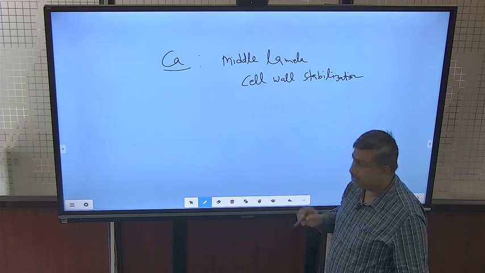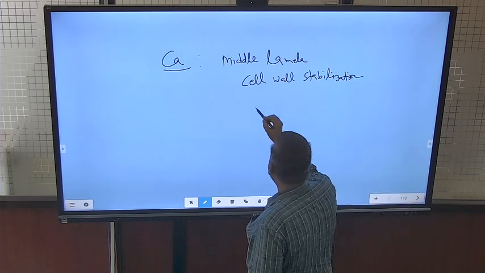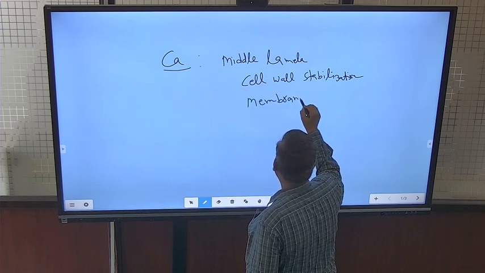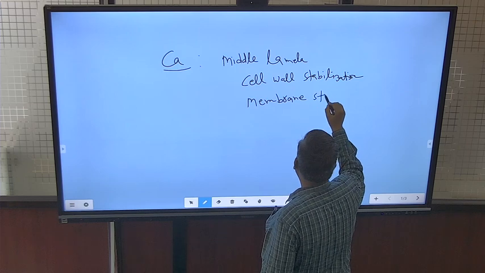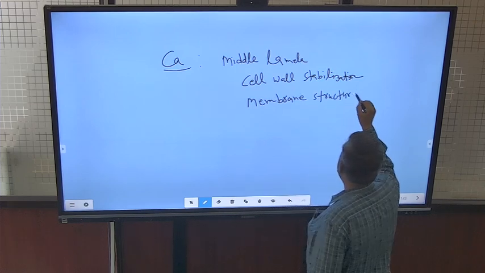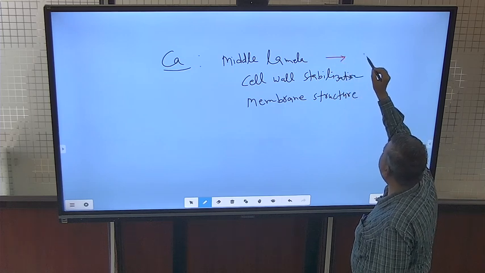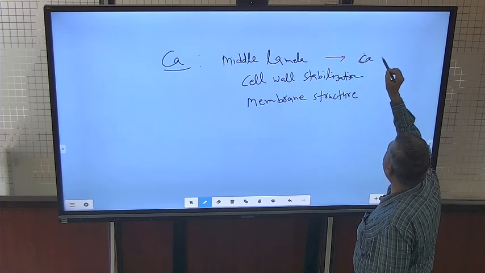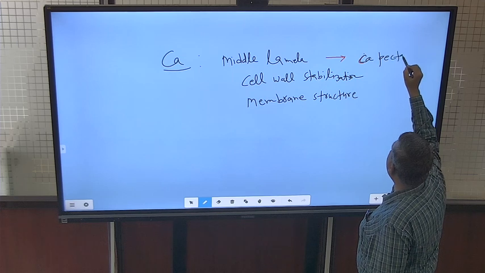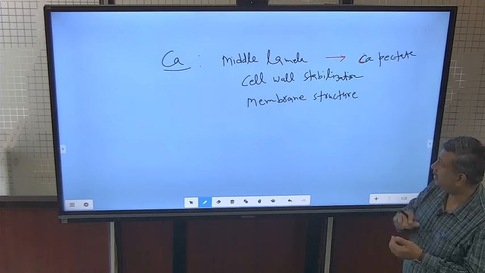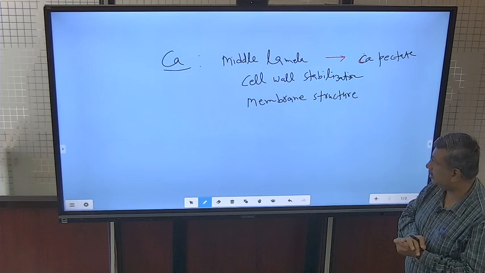And calcium is also important for membrane structure. In the cell wall, the middle lamella has calcium pectate, which is responsible for middle lamella formation and cell wall stabilization.